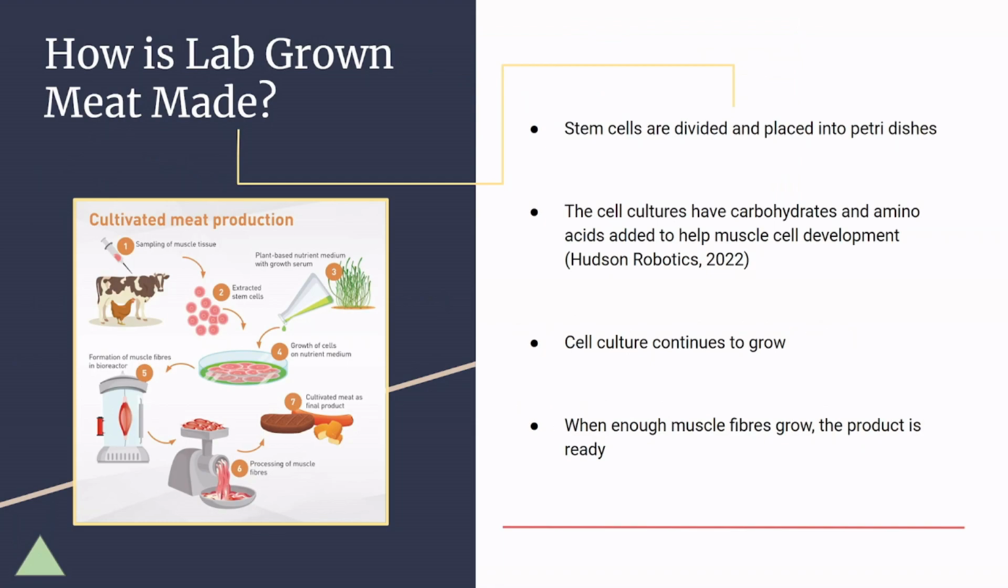Solution number 1. How is lab-grown meat made? Lab-grown meat is grown by taking stem cells from the animal's tissue, generally the muscle, dividing it, and then placing it into petri dishes. There are cell cultures in the petri dishes that contain carbohydrates and amino acids, which help the muscle cell development tremendously. The monitored cell culture will continue to grow until enough muscle cell fibers are present. When this happens, the finished product will resemble the meat that consumers buy and can be consumed.